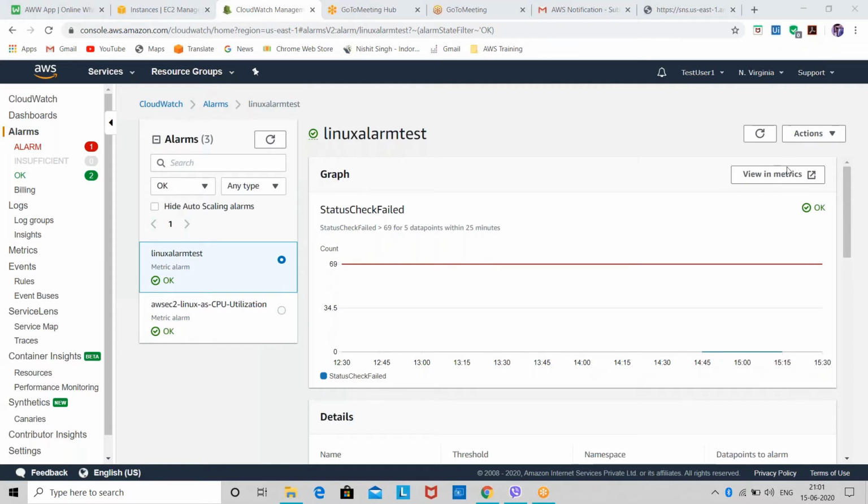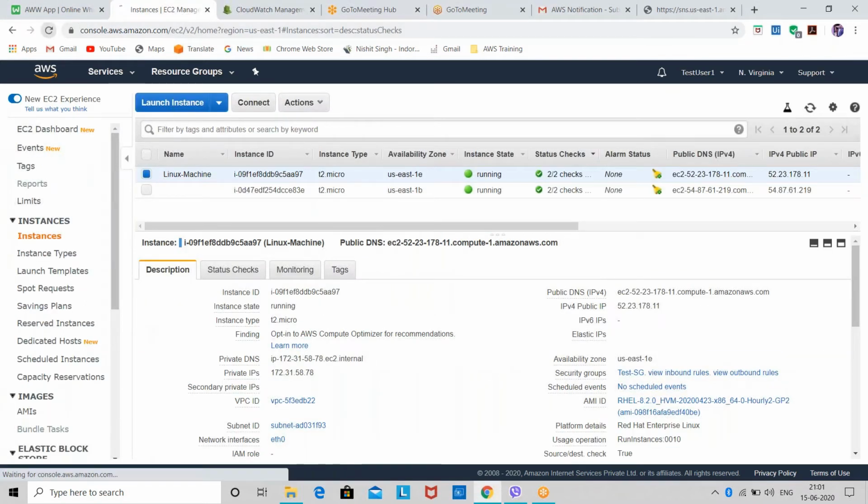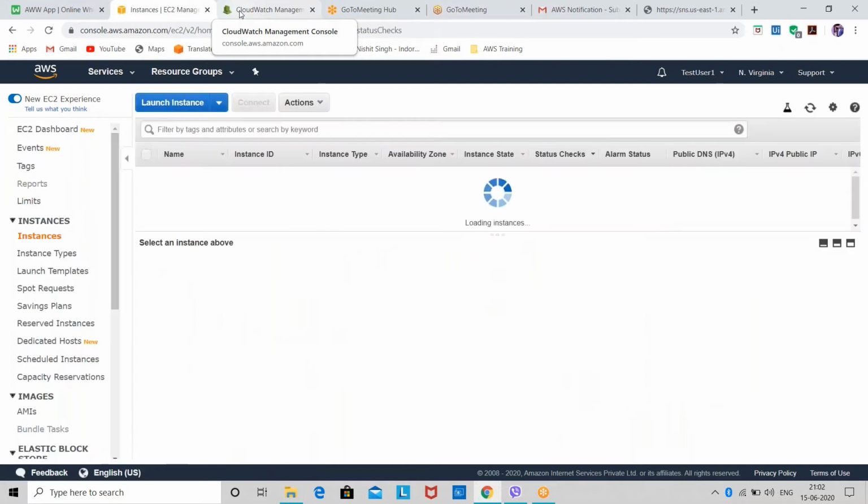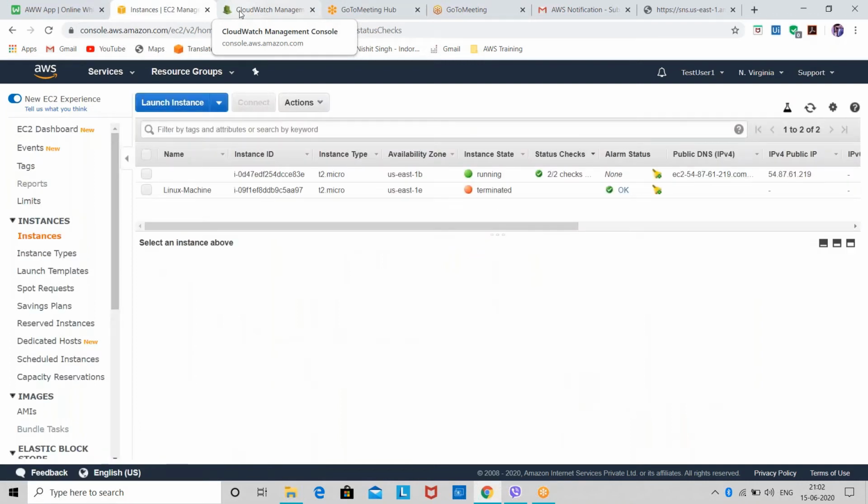Are you guys clear with CloudWatch and all? Is there any doubt in CloudWatch? So let me know. Okay, so no one is replying. That means you understood the topic, CloudWatch.